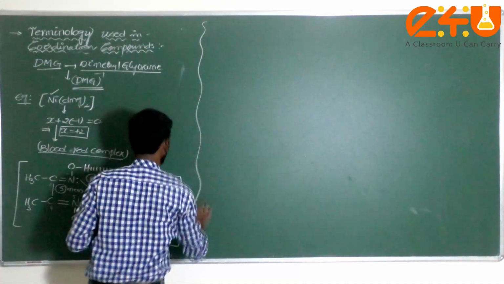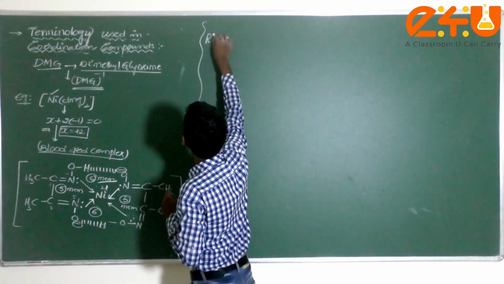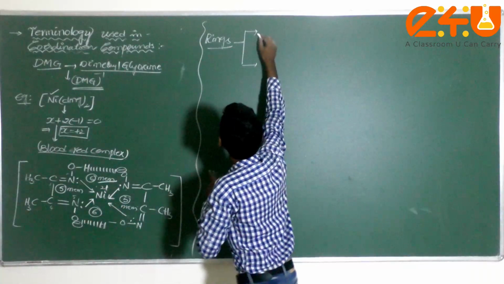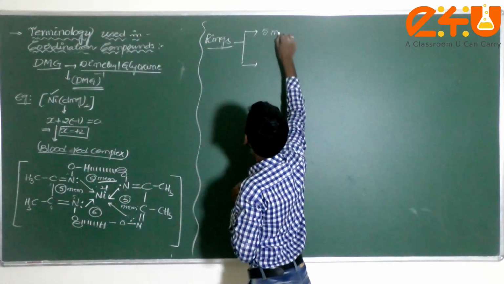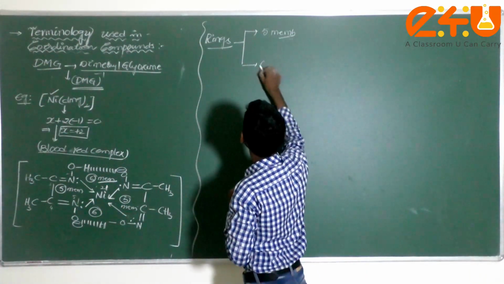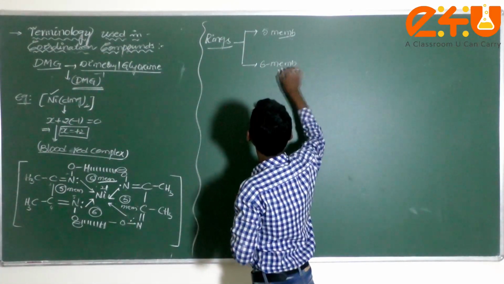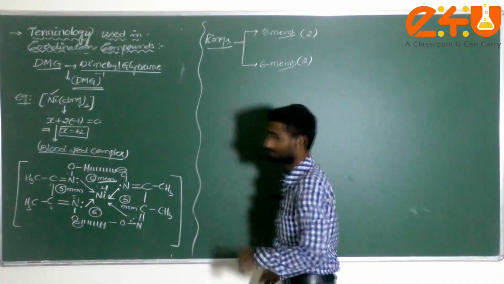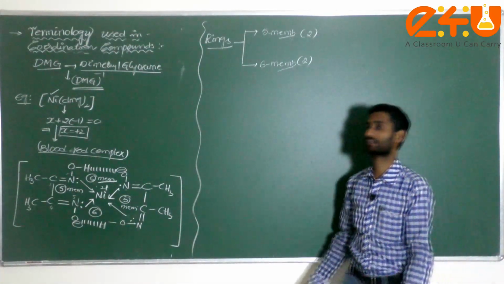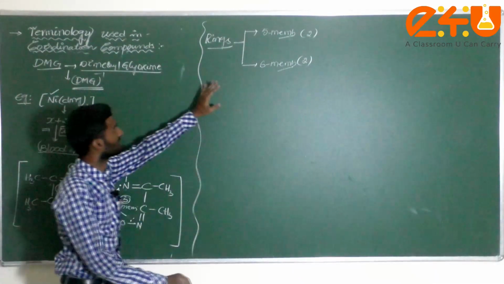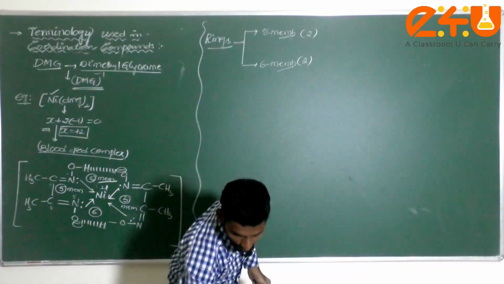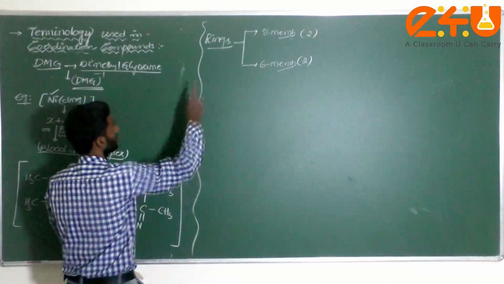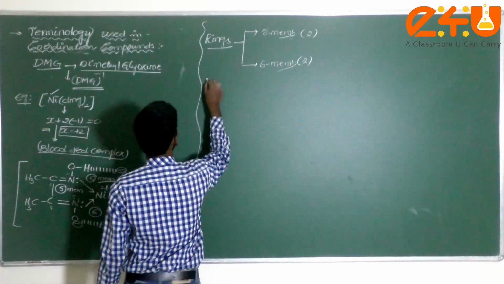Now in this complex, what do you observe? How many rings do you observe here, dear student? There are 2 types of rings, no? One is the 5-membered ring. Next you observe the 6-membered ring. How many 5-membered do you observe, dear student? 2. Next, how many 6-membered do you observe? 2 rings you observe. Am I correct or not? Generally, there are two types of rings we observe here.